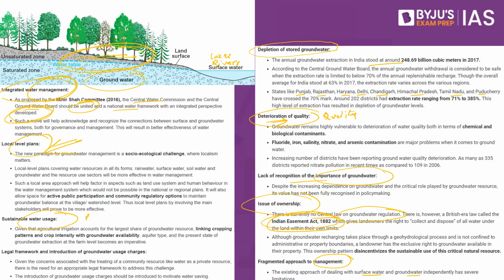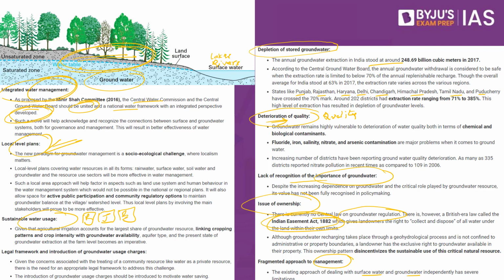For example, ragi can be grown. For example, jowar can be grown, and at the same time, we can also have bajra, which can be grown in those areas where there is less amount of water. So identifying how much water we have, and identifying the crops required for such water, should be done, and they should be grown in a specific region.